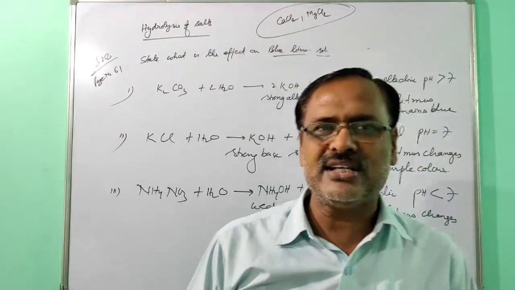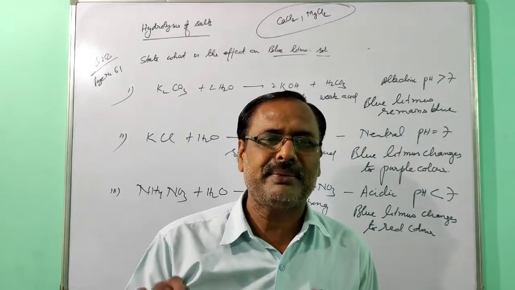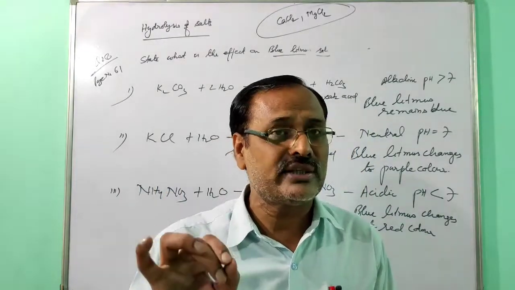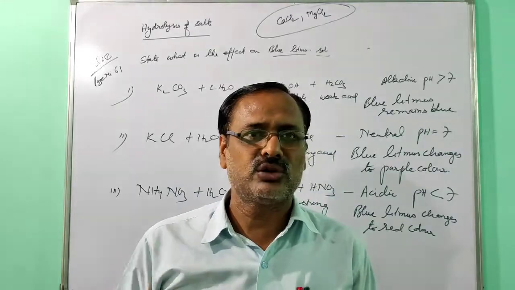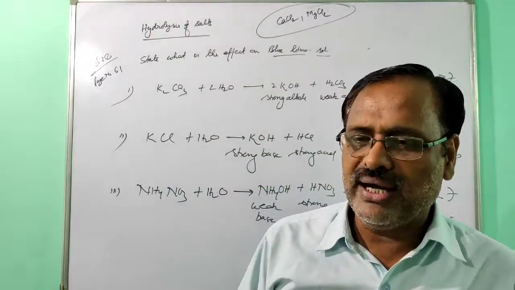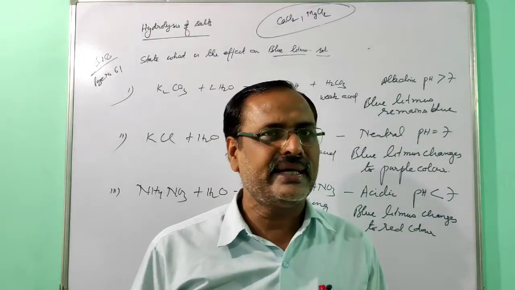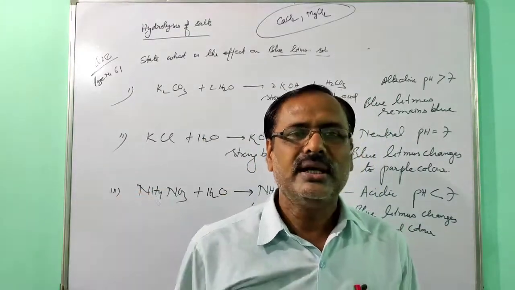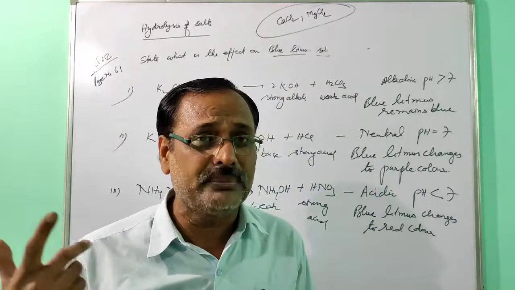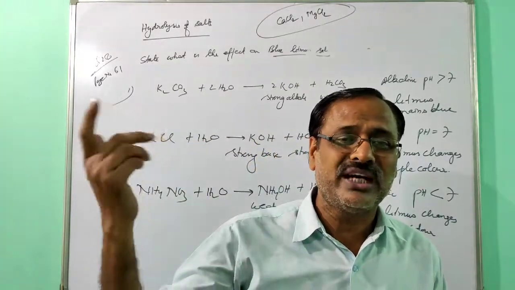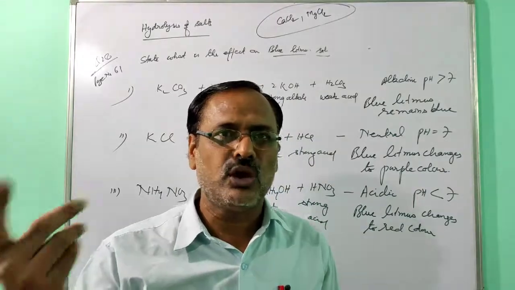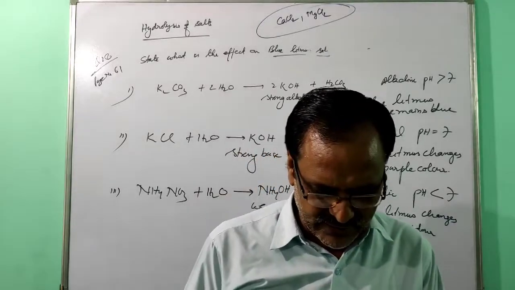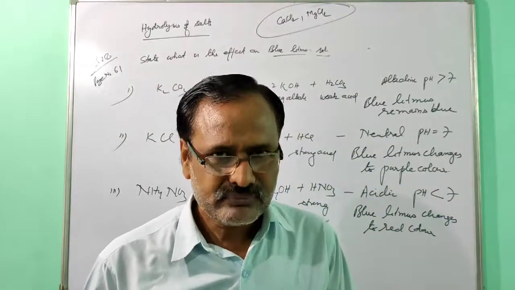The question can be asked: why is ferric chloride kept in an airtight container? Because ferric chloride is a deliquescent salt, it may absorb moisture. If they ask why such a salt is kept in an airtight container, you have to mention that it is a deliquescent salt and may absorb moisture. And if it is asked what you observe when ferric chloride is exposed to the atmosphere, ferric chloride will absorb the moisture and change to a liquid state. That is the observation.